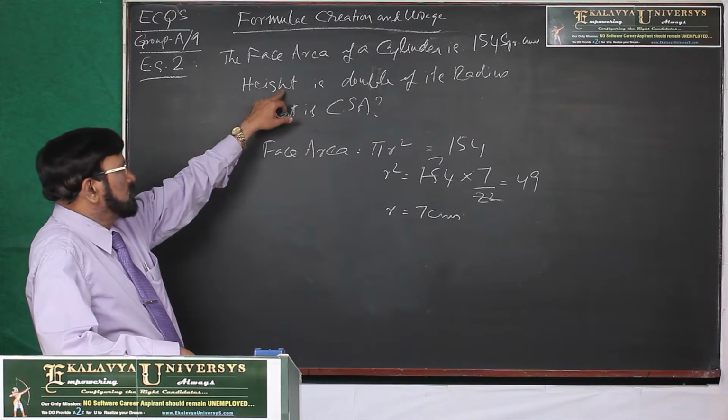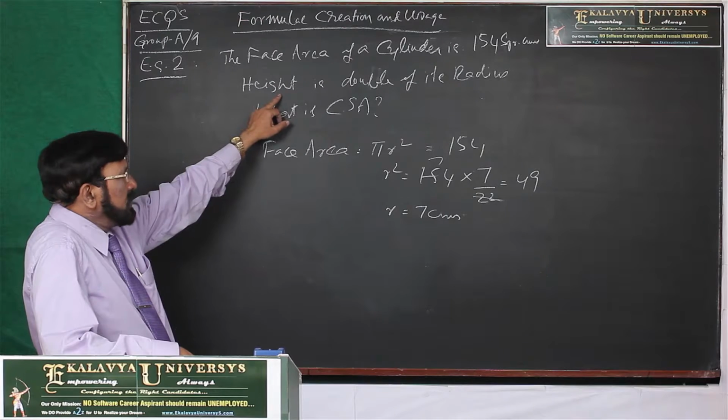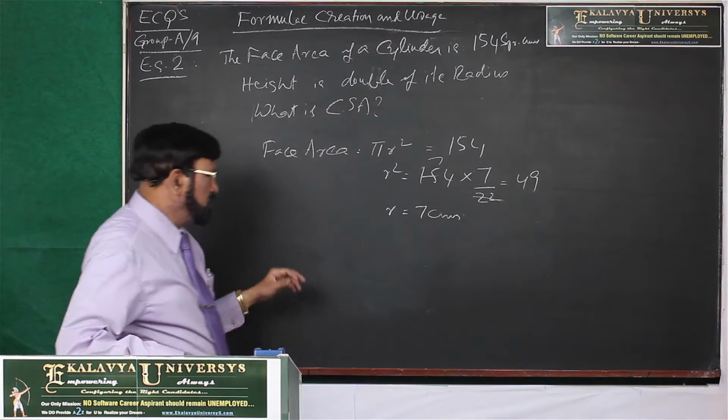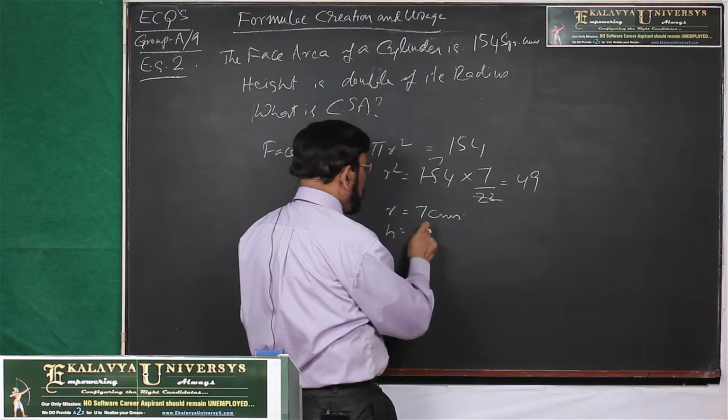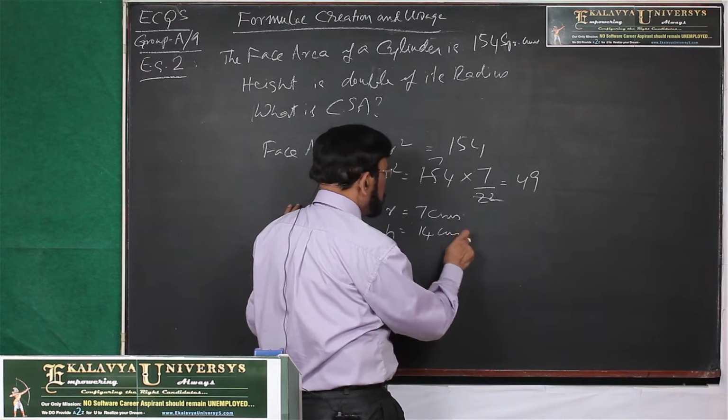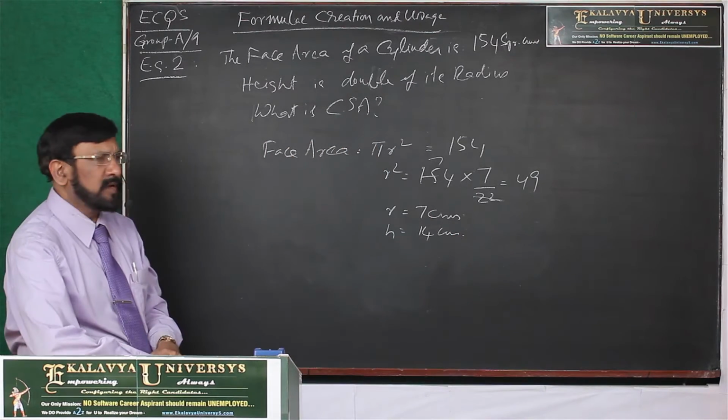Now, what is the other information? Height is double the radius. So, obviously, height is 14 centimeters.